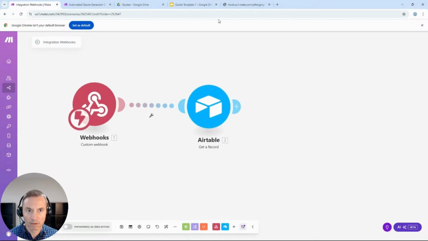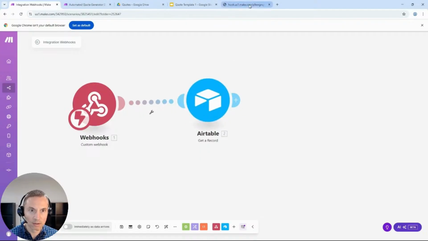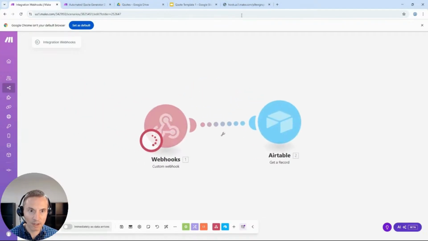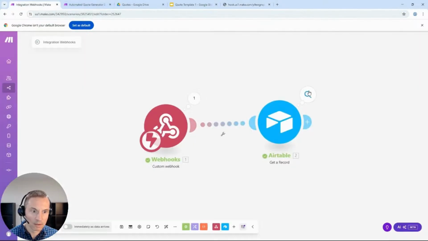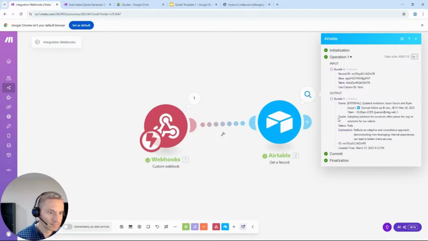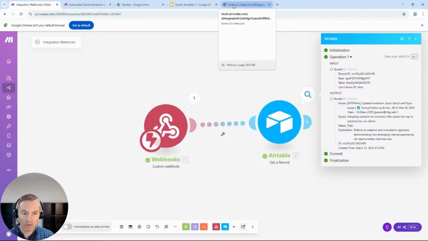All right, so now we try that again. There's our record. So we got our webhook, and our webhook's working. That's what'll come over in the email where we could view them. And if we click approve, it's going to kick off the webhook.